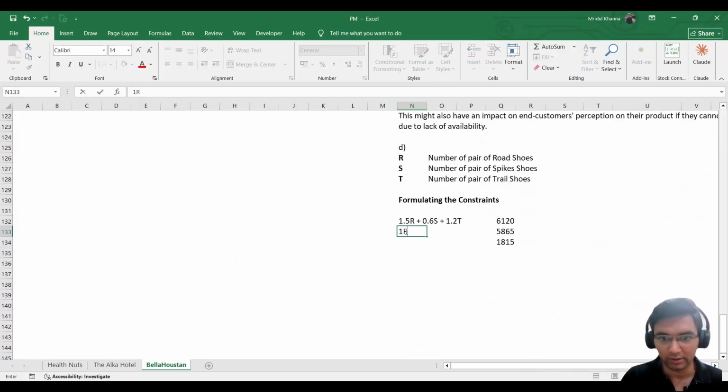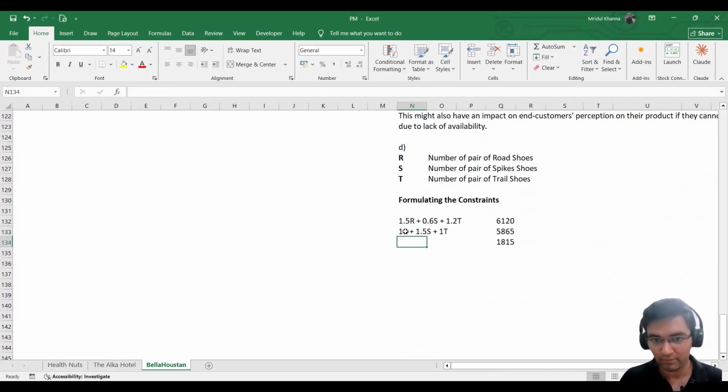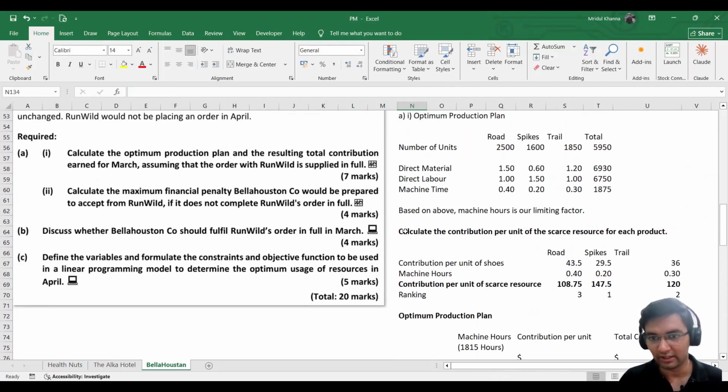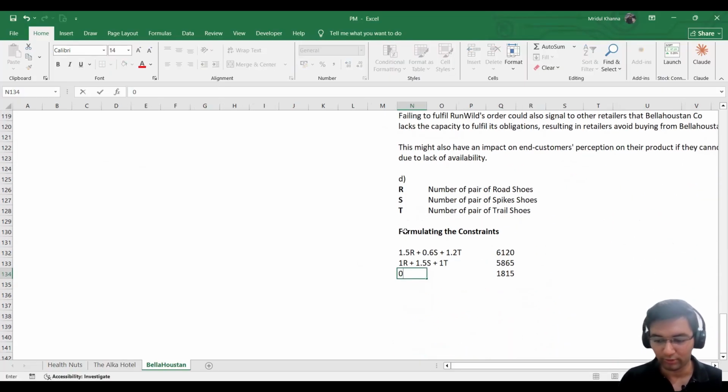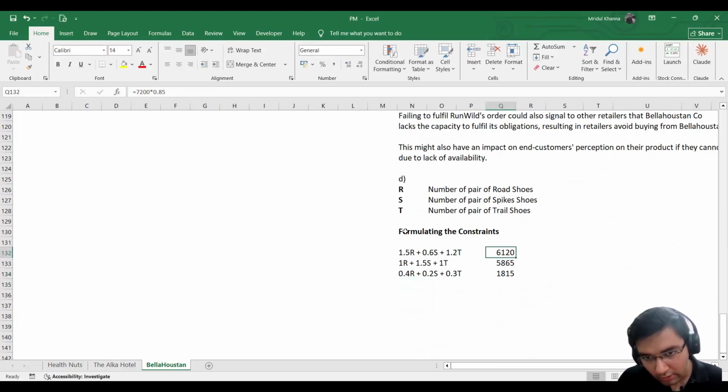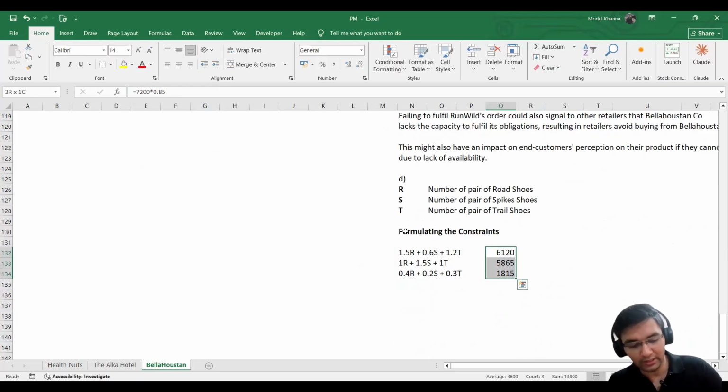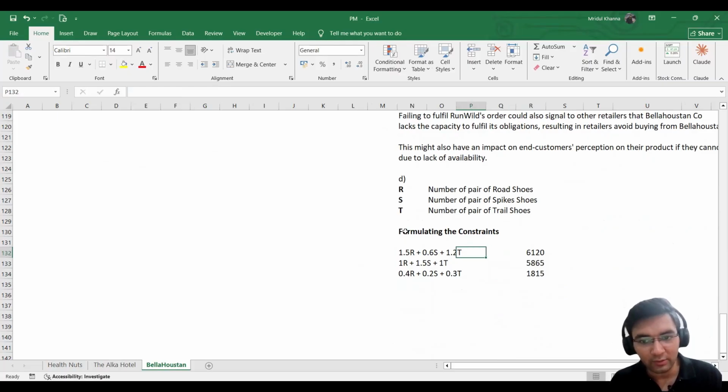So it is 1 R plus 1.5 S plus 1 T, and lastly 0.4 R plus 0.2 S plus 0.3 T. Now the question comes as to which sign we are going to use here. Whether it will be greater than, whether it will be lesser than, what sign are we going to use?